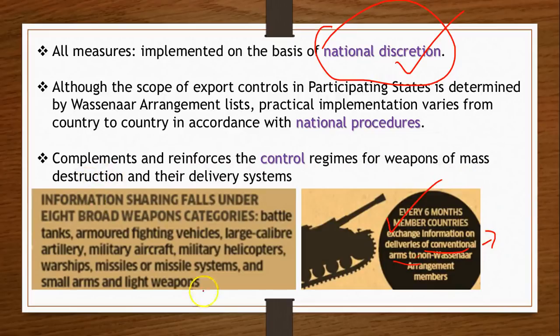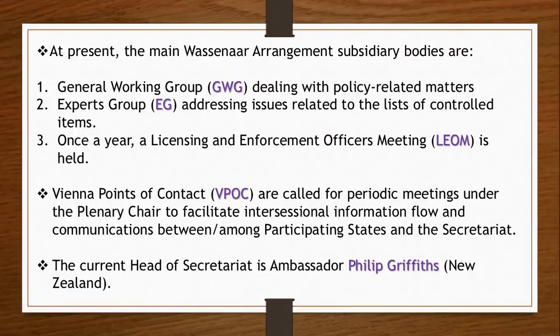And here is a list of things, as you can see here: battle tanks and armored fighting vehicles and large caliber artillery and light and small arms and things like that, military weapons, helicopters and aircraft and other things. So they do share information and keep an eye on each other. In this way, it is more democratic in its working. The other thing is, I have a couple of other trivia, not that important, but just in case, as we are talking about this thing, let's quickly go through them.